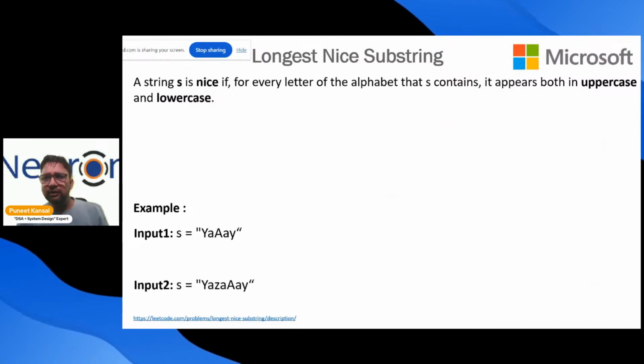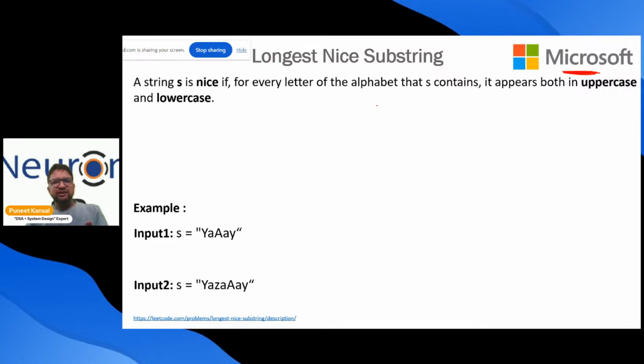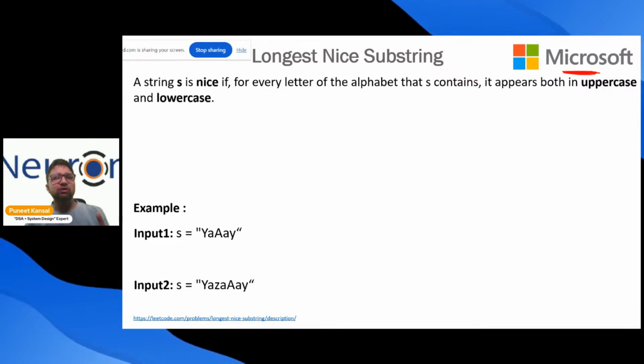This is not my problem. This is the main company problem. It's the Microsoft problem. Let's try to solve it. It's a very easy problem. Don't need to worry about that. Okay, this is the main company. We cannot think about that.